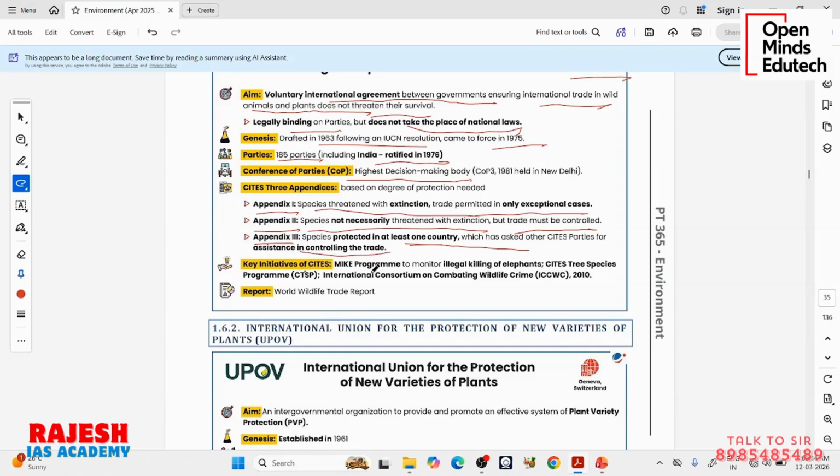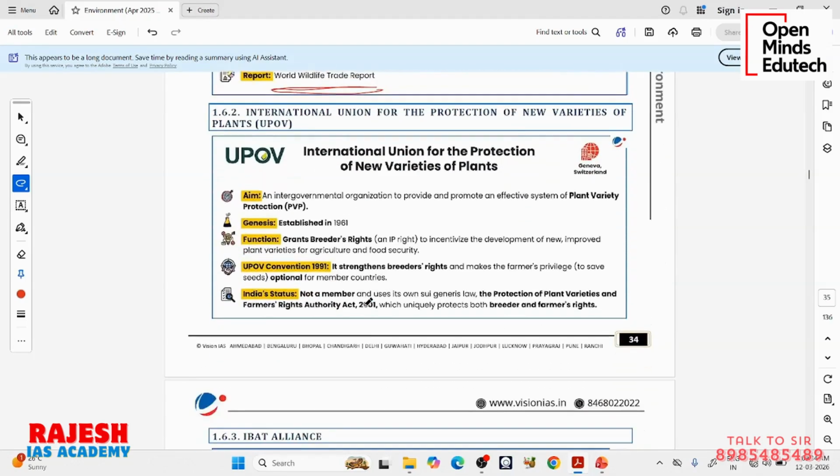Some key initiatives of CITES: they have come up with a program called the MIKE program. What is MIKE? Monitoring the illegal killing of elephants. So to prevent illegal killing of elephants, there is a MIKE program. There is a CITES tree species program, for the species which are found on trees. There is an international consortium on combating wildlife crime. And CITES also releases a report called World Wildlife Trade Report. So which body is associated with wildlife trade? CITES is associated with wildlife trade.